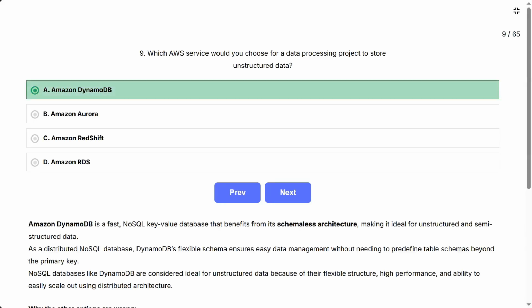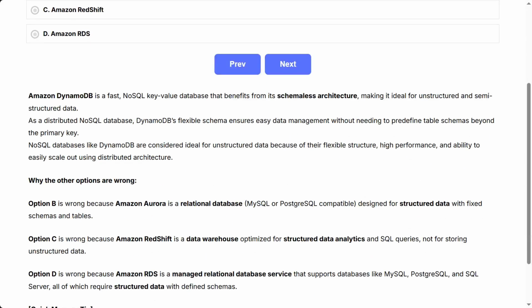Amazon DynamoDB is a fast, NoSQL key-value database that benefits from its schemaless architecture, making it ideal for unstructured and semi-structured data. As a distributed NoSQL database, DynamoDB's flexible schema ensures easy data management without needing to predefine table schemas beyond the primary key. NoSQL databases like DynamoDB are considered ideal for unstructured data because of their flexible structure, high performance, and ability to easily scale out using distributed architecture.